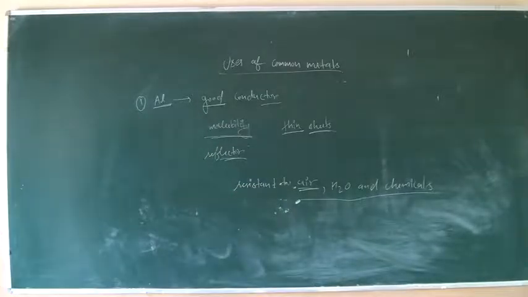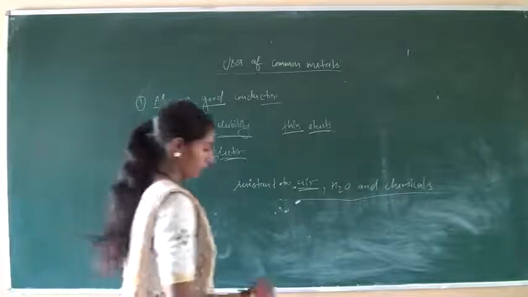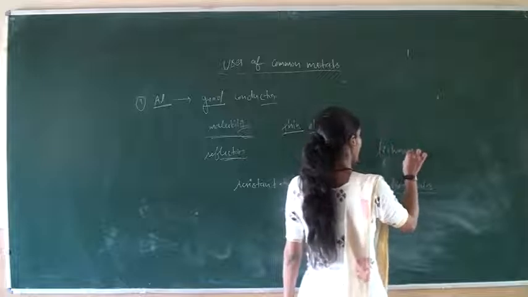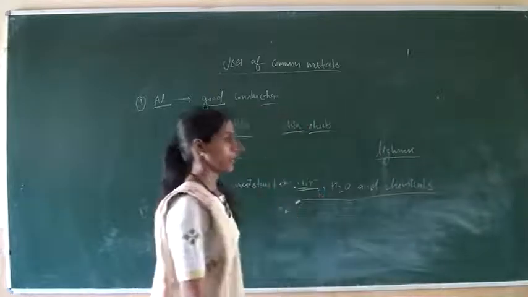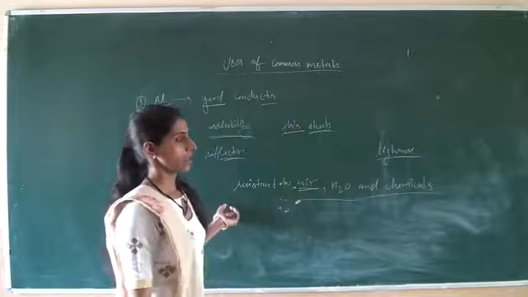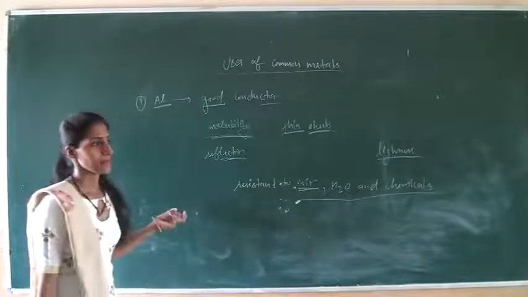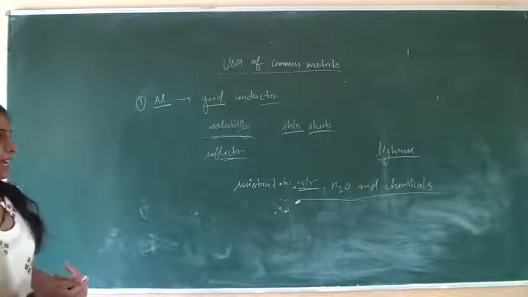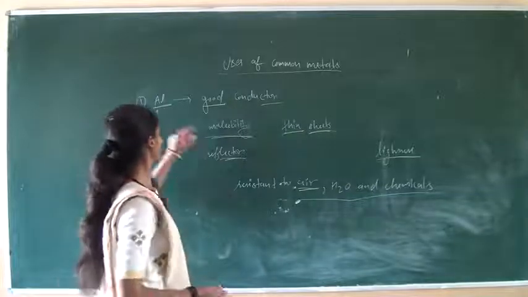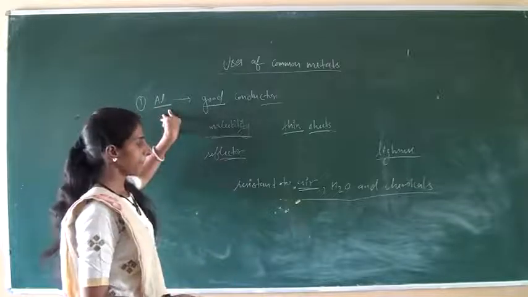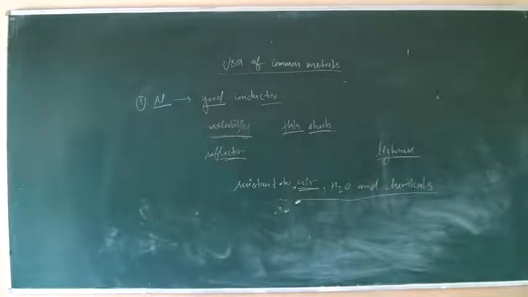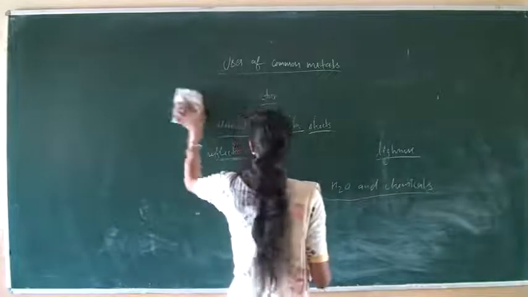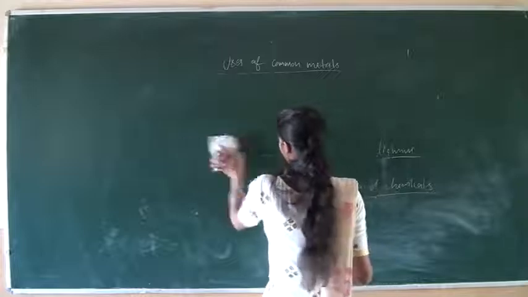Okay. After that, due to its lightness, it has light weight, aluminium is used to make aeroplanes. These are some important basic uses of aluminium metal. Now, next is zinc. Second is zinc metal.